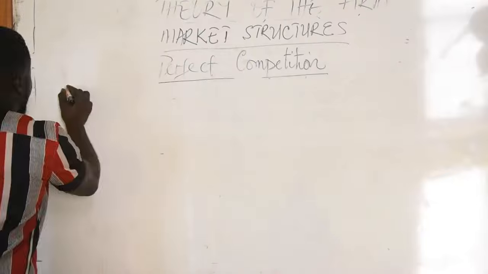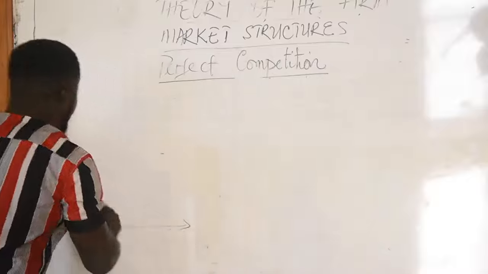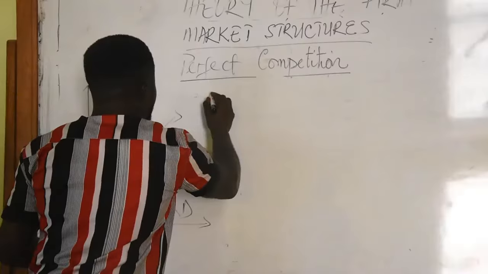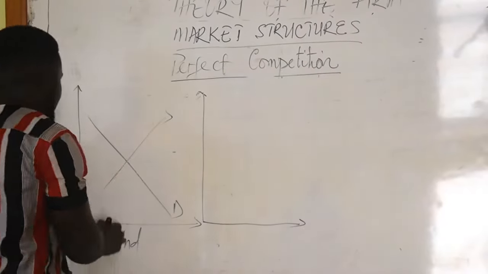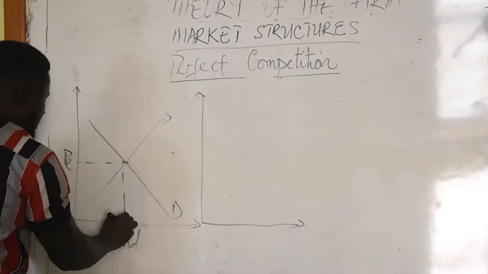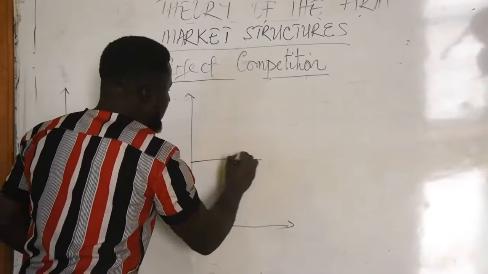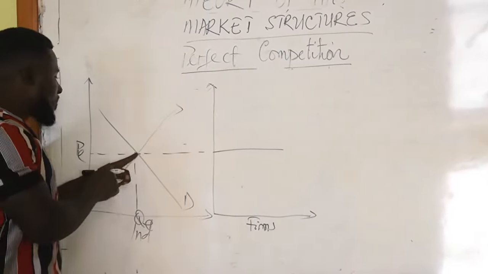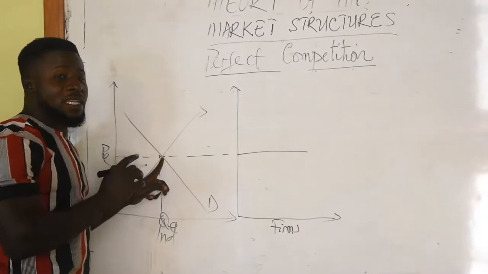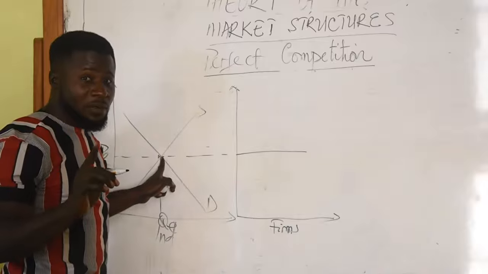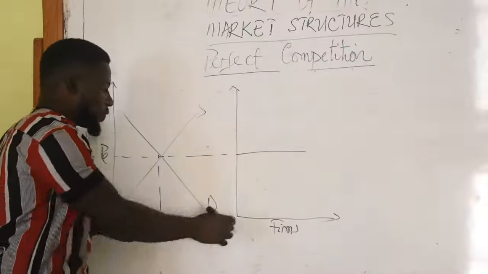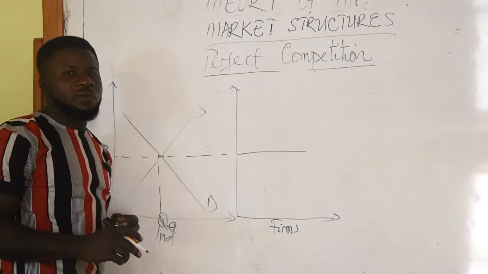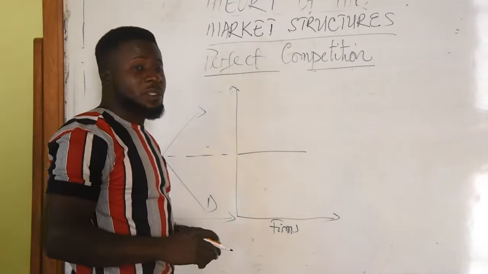Remember, we had a diagram. We said this is supply, this is the industry, and then this is the equilibrium price, equilibrium quantity, and then all firms are price takers. So in the short run, supply is equal to demand, and supply is relatively low. I said relatively, since there are still few individual firms in the industry, permitting them to sell at good prices so that they can be able to make profit. So those are the reasons why firms make profit in the short run.